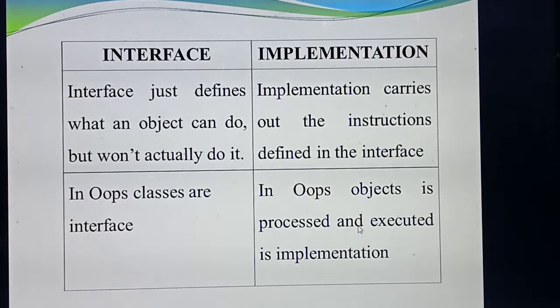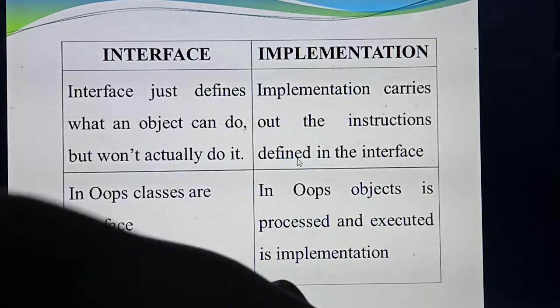Again and again I am telling: if they ask a 2-mark or 3-mark question separately, define interface, you need to write these two points with an example. If they ask to define implementation separately for 3 marks, you should write these two points. If they ask to differentiate, you need to draw a tabular column and explain. Understood? Okay.